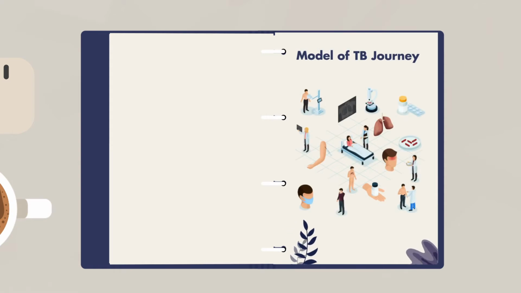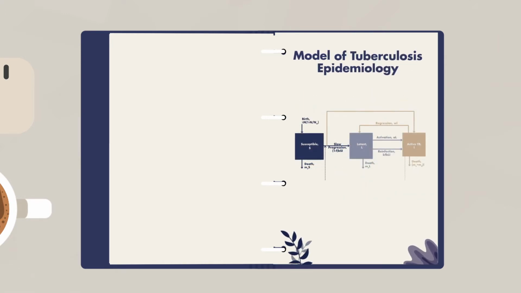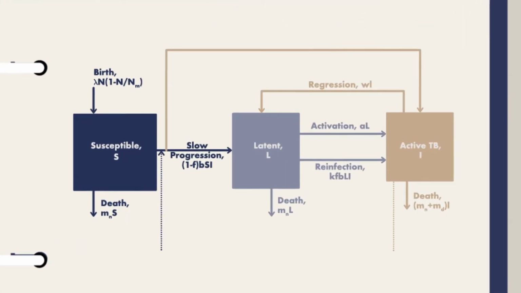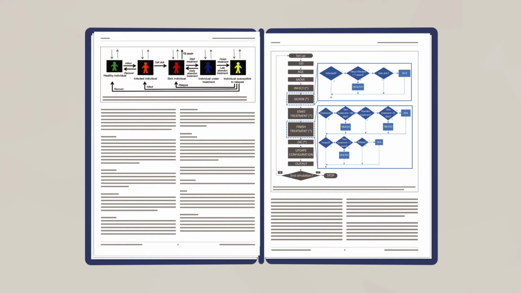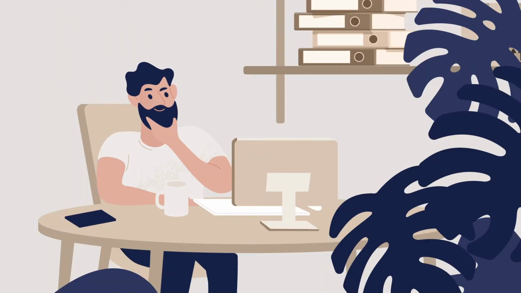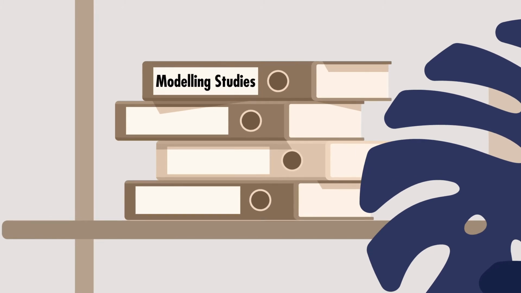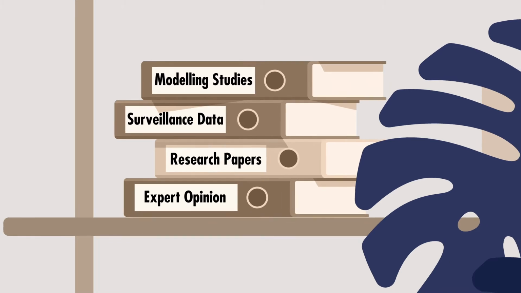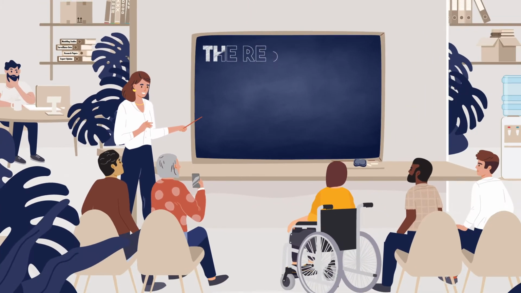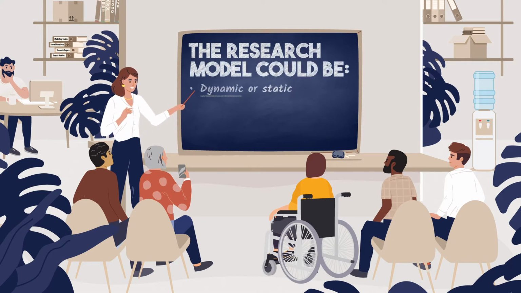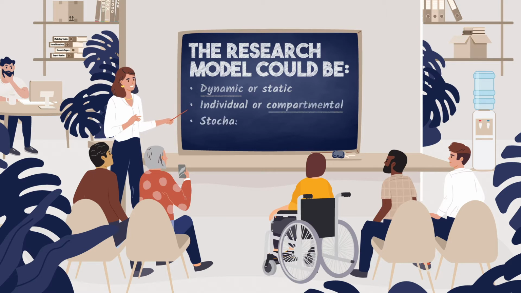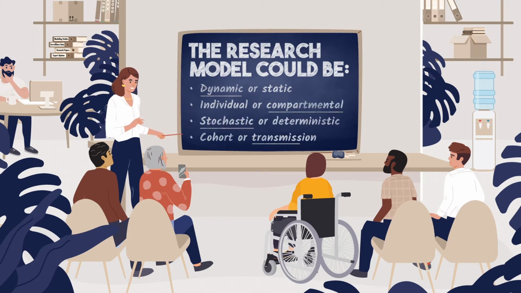TB is a complex disease, and its transmission is affected by many interrelated factors. But mathematical modeling can use what is most relevant to our question to untangle this complexity. An effective model of the world we are simulating requires gathering good information from sources like existing modeling studies, surveillance data, research papers, and expert opinion. A modeler will help us decide which specific method works best for our question, for example, dynamic or static, individual or compartmental, stochastic or deterministic, cohort or transmission.